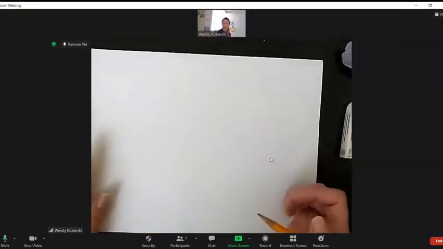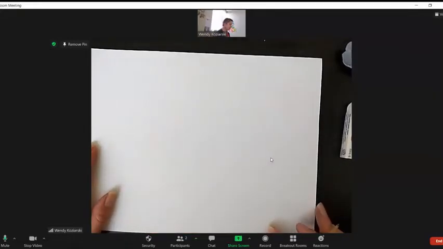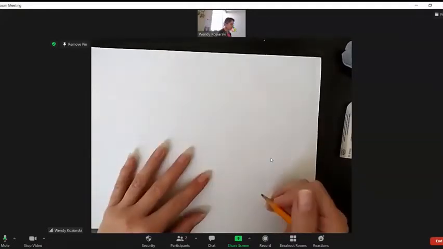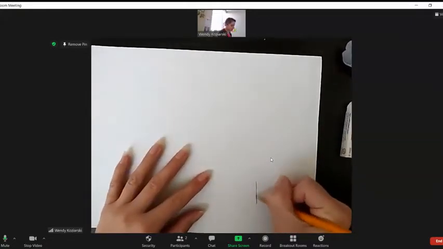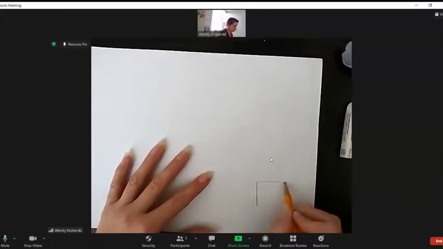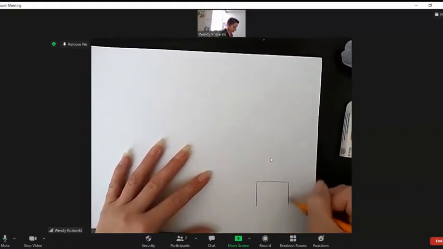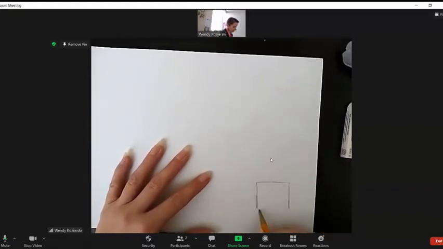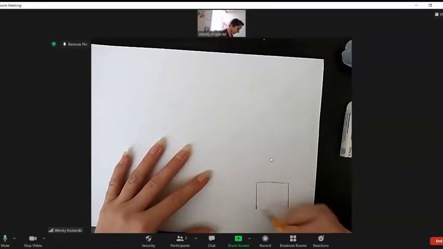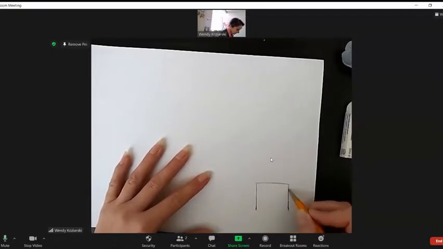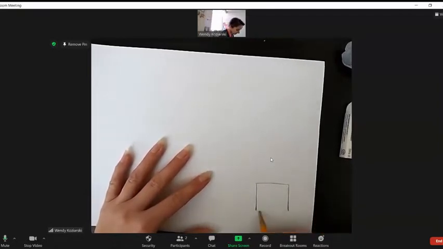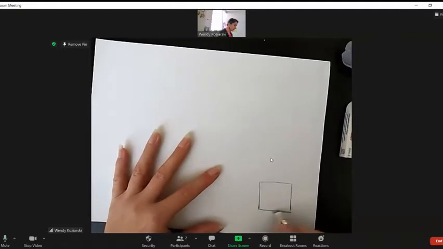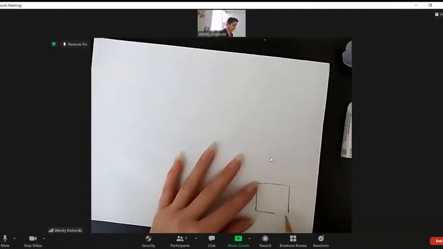Since I'm going to put a few different shapes on this page, I'm going to make these not so big, but also not too small either. I'm just trying to make all my sides about the same length. Okay, like I said, it's a little bit off. That's okay.